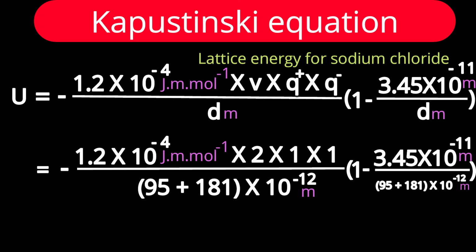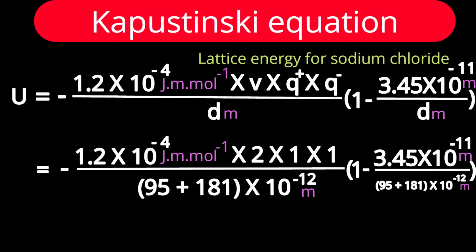Charge on cation 1, charge on anion 1. Distance means the distance between closest neighbors, cation and anion: radius of cation plus radius of anion. The radius of sodium ion is 95 picometer and that of chloride ion is 181 picometer. Picometer means 10 raised to minus 12. Substitute the values.